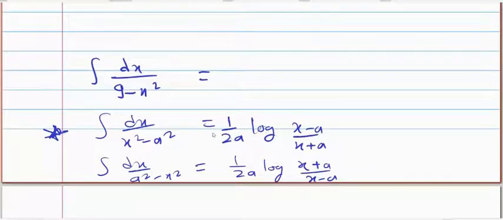Don't remember both the formulas, otherwise you will be confused. So remember only one, and if there is a small change like a square minus x square, then interchange this.